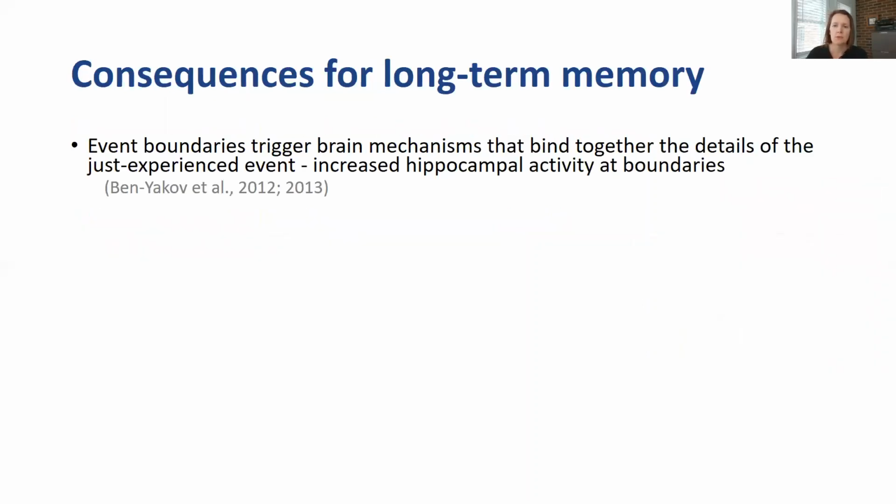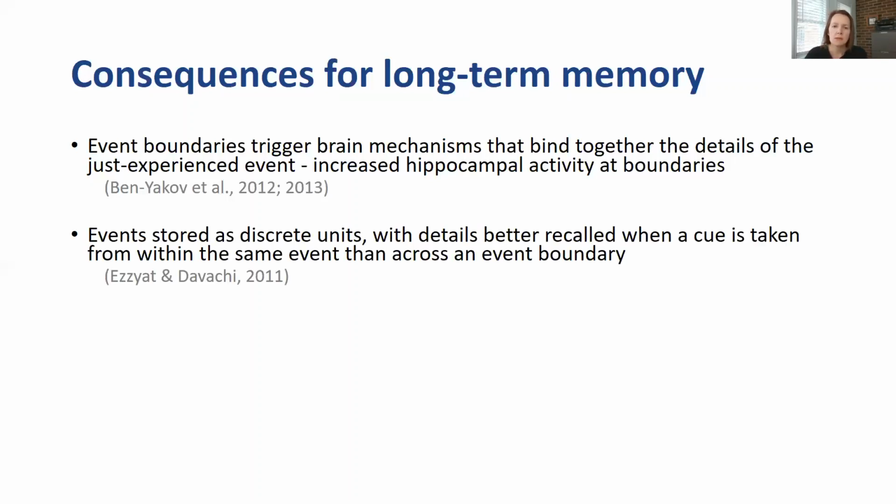But event boundaries don't only affect the contents of working memory; they also have consequences for long-term memory. Event boundaries trigger brain mechanisms that seem to bind together the details of a just-experienced event, as indicated by increased hippocampal activity at event boundaries, and this is work by Aya Ben-Yakov.